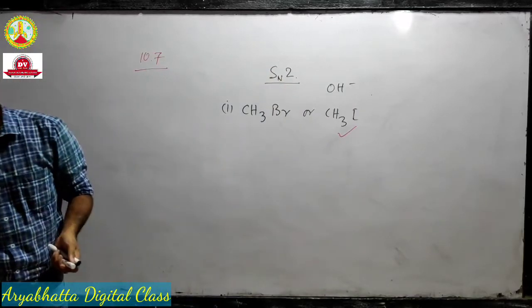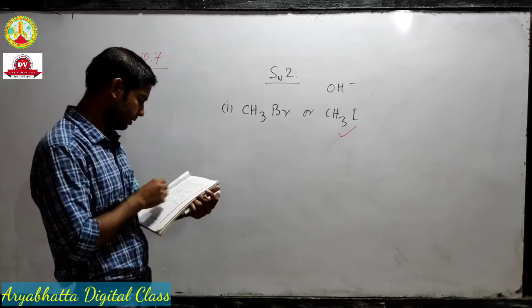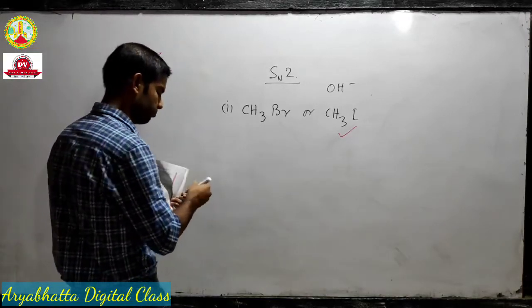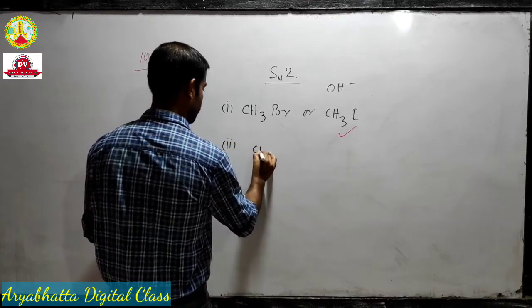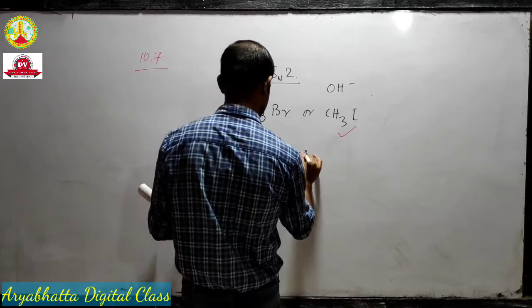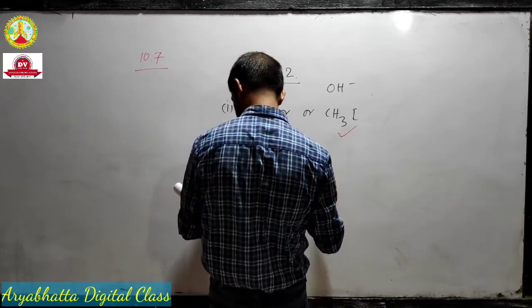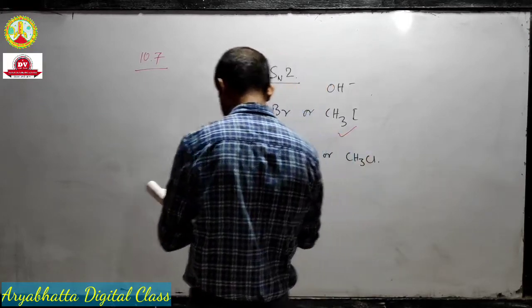Now let's see the second question. It is a tertiary alkyl chloride or CH3Cl.